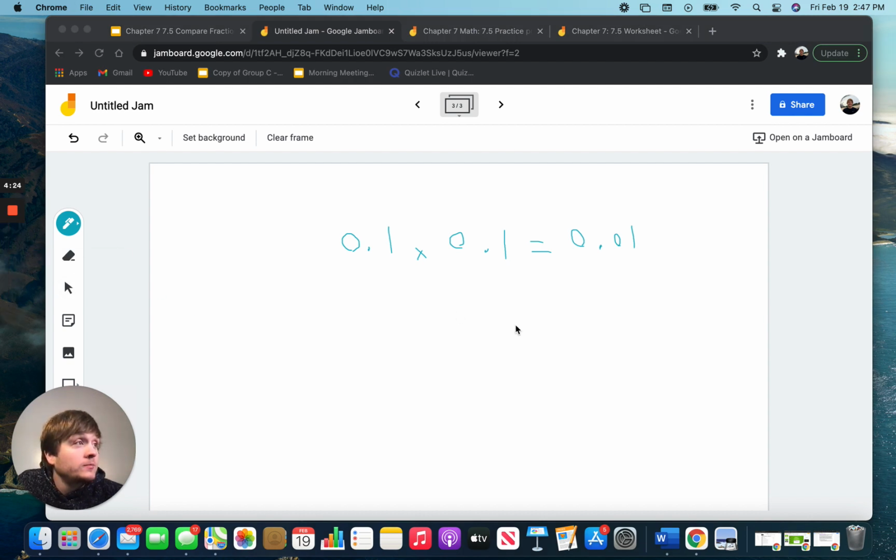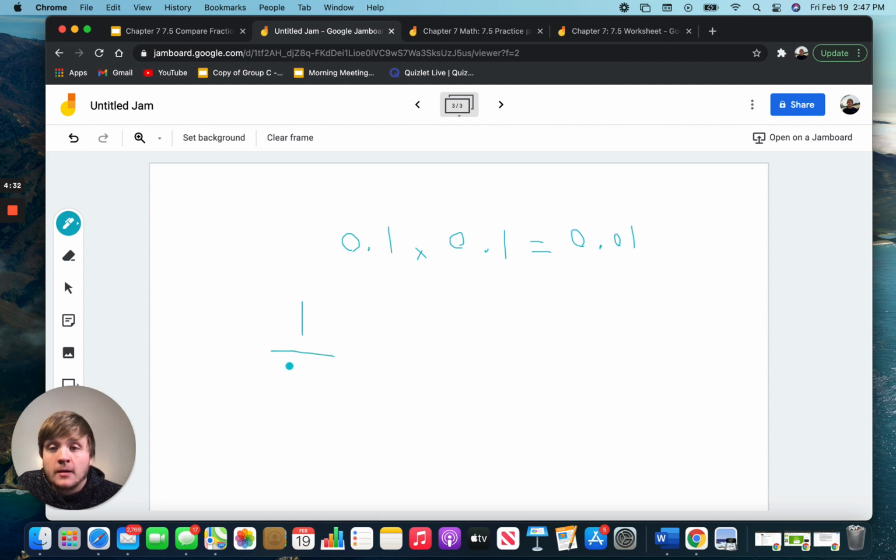So a tenth of 1, or 0.1 of 1, equals 1/10, because 0.1 is a tenth of 1. So we can write that out as 1/10. So really, 0.1 times 0.1 is 1/10 times 1/10.